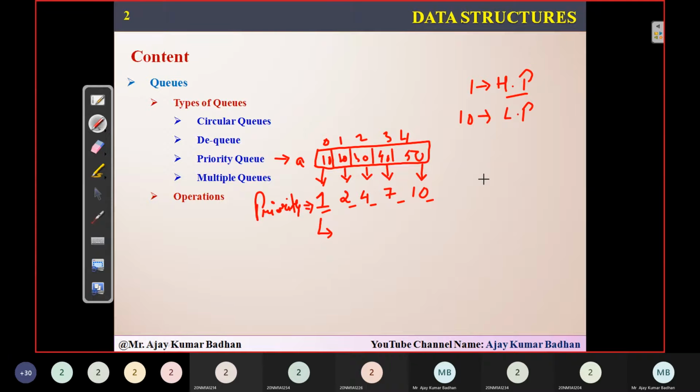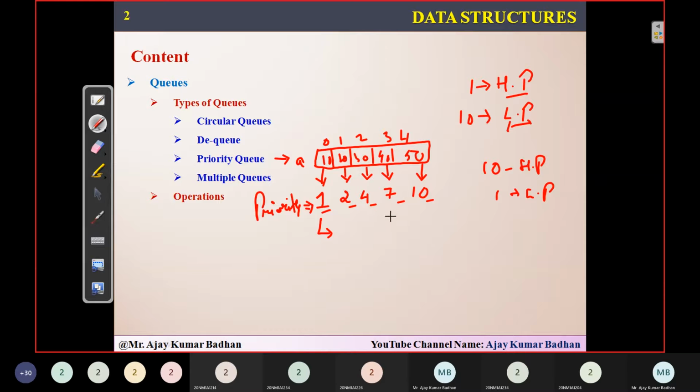Some other person who got, say, the 50th rank may have the lowest priority. But in some other operating systems, 10 may be given as the highest priority and 1 as the lowest priority. That depends upon the operating system we are using.